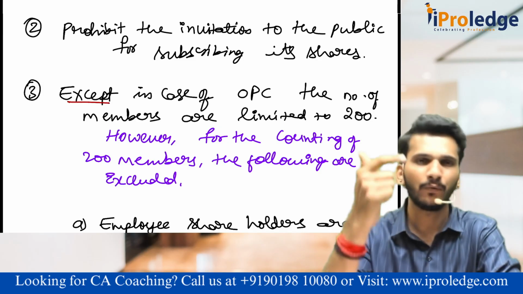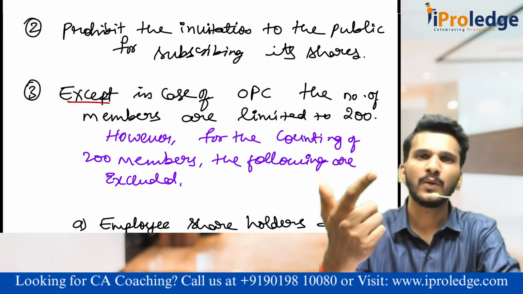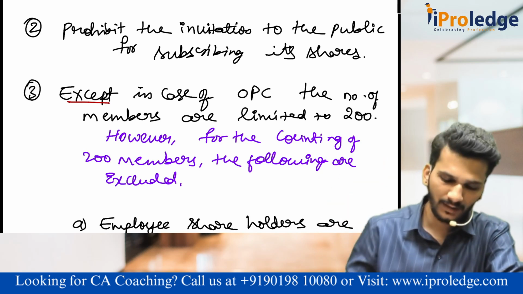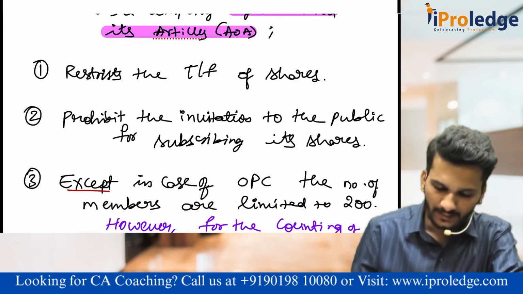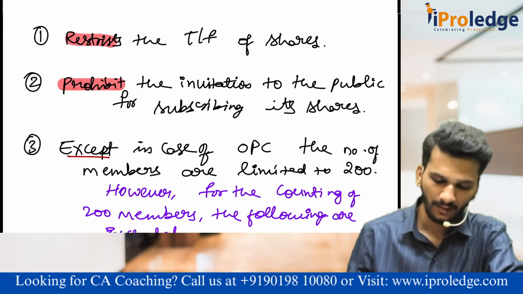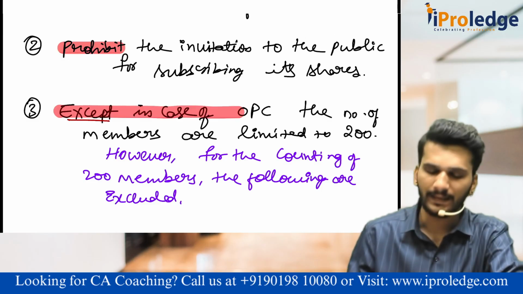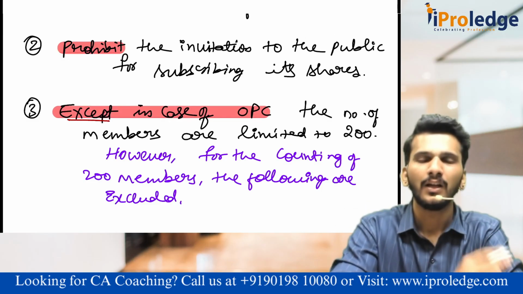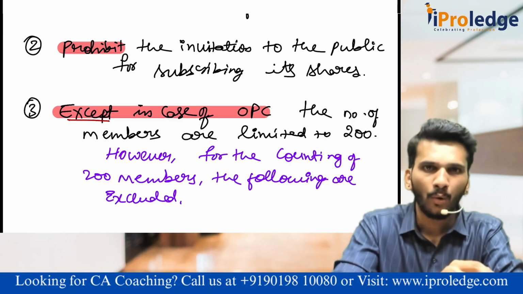One is restrictions on the transferability of shares. I will not leave until you remember this definition. Restriction on the transferability of shares. Prohibition on the invitation to the public for the purpose of subscription. If you look at the language, it is very beautifully drafted here. One is restriction. Second one is prohibition. The third one is except in case of OPC. Why except in case of OPC? We'll learn it in the OPC related definition. But as of now, you remember, except in case of OPC.